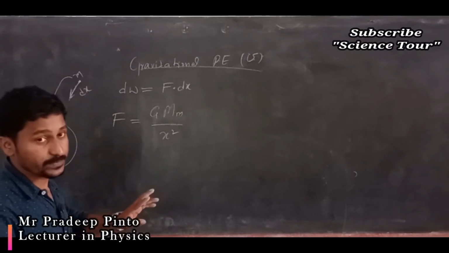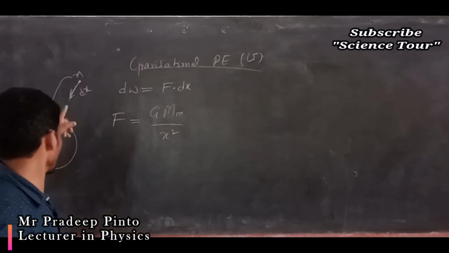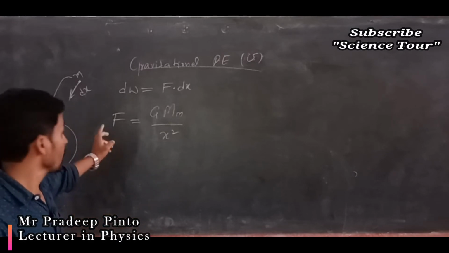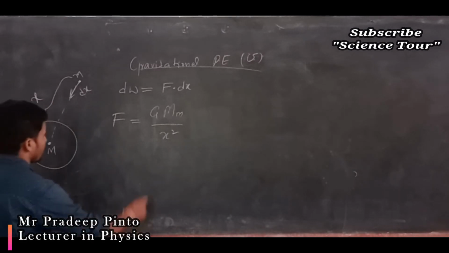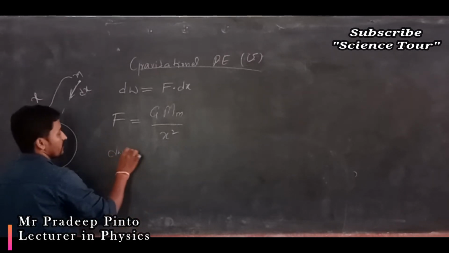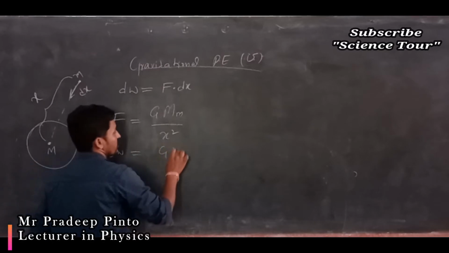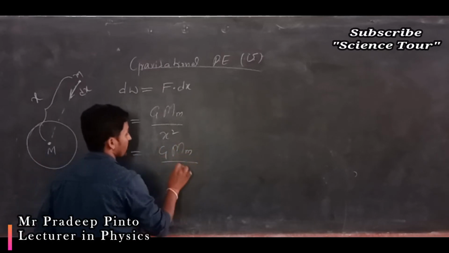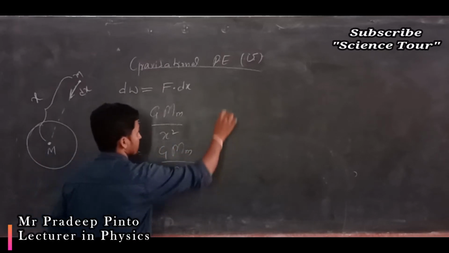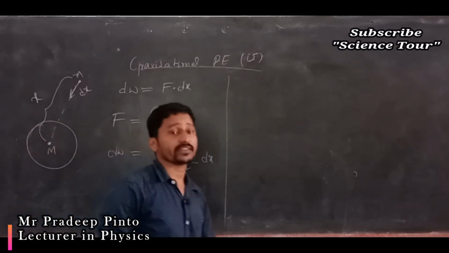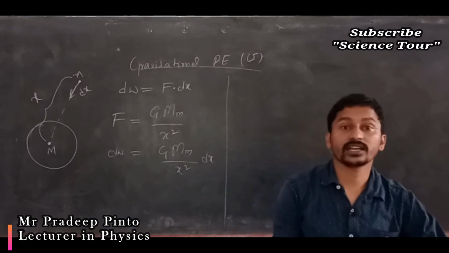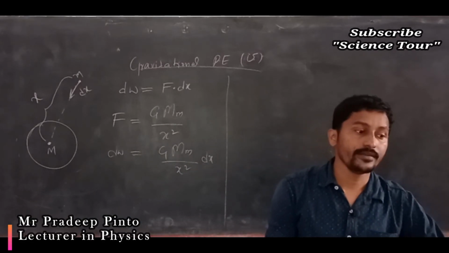Now the force experienced at a point at a distance x by that object is F equal to G M m divided by x square. So the work done will be equal to G M m divided by x square, into dx. But that is the work done for a small distance dx, right?